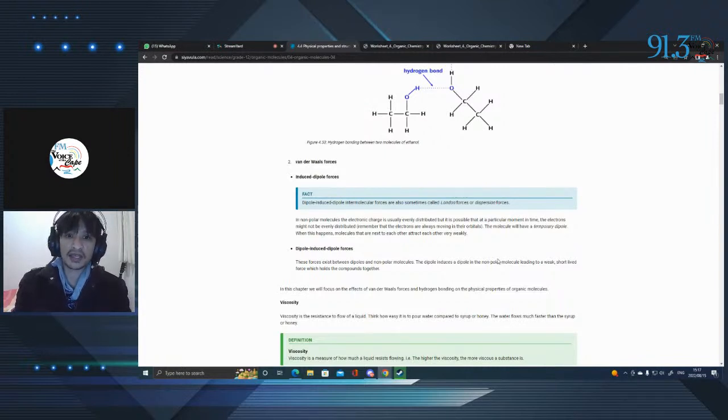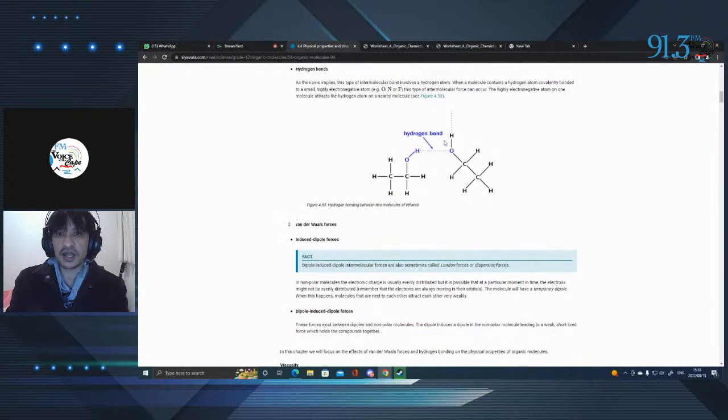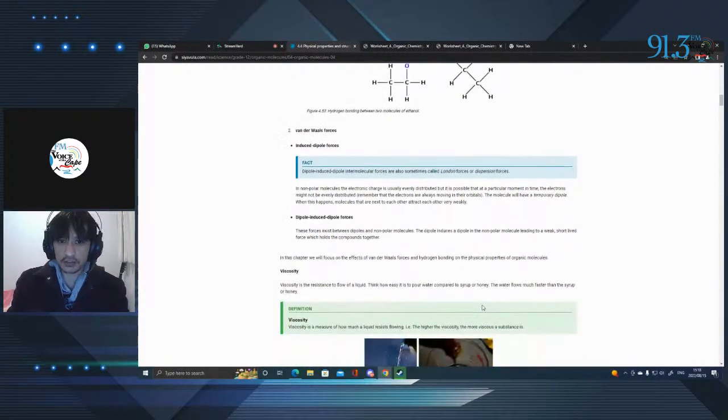And that's why at some point in time, there may be a charge on the molecule, right? And in that moment where it's charged, it can induce a dipole, because of the way the electrons are moving. But this dipole is, of course, temporary. It may not be permanent, and that's why it is weak. It's not a permanent one, unlike these hydrogen bonds over here.